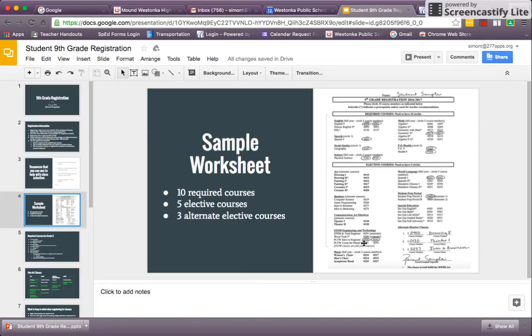Probably similar to what you saw last year as an eighth grader or as a seventh grader coming into eighth grade. You'll have 10 required courses, and you'll have to make sure that you circle 10 course numbers. So English 9, obviously it's a full year course. You'd have 2 numbers circled for first semester and second semester. You have an opportunity to take 5 elective courses, again, 5 semester courses. So you would circle, like I said, 5 numbers.